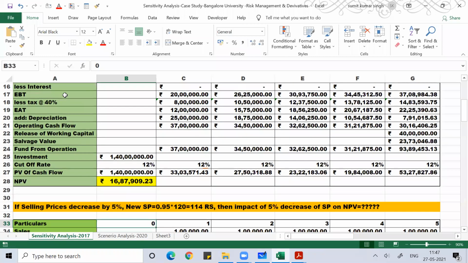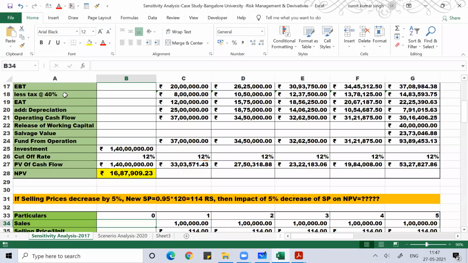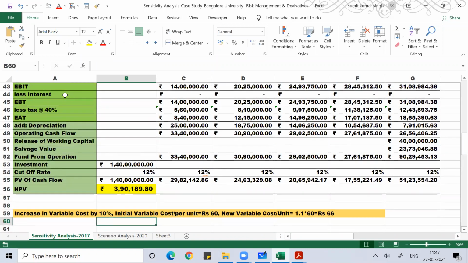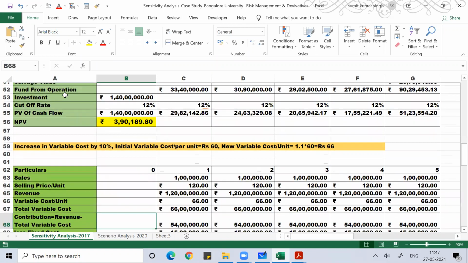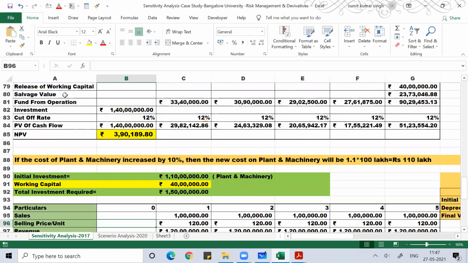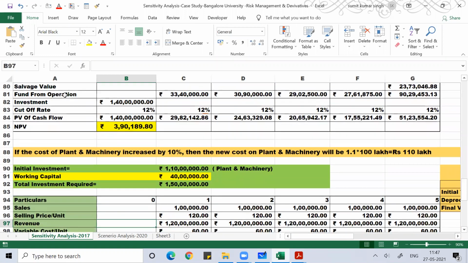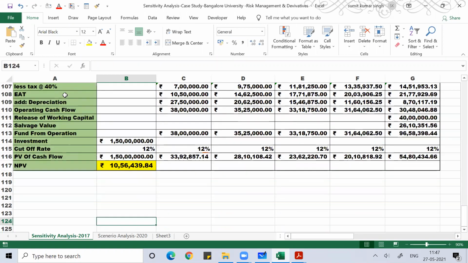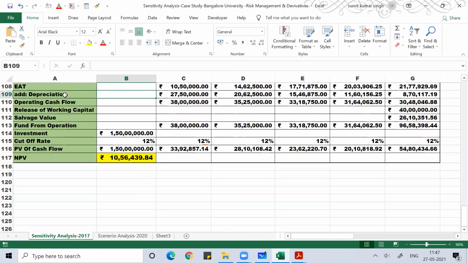Then the questions were: if you decrease the selling price by 5%, what would be the impact on NPV? If you increase the variable cost by 10%, what would be the impact on NPV? And if the cost of plant and machinery increases by 10%, what would be the impact on NPV?